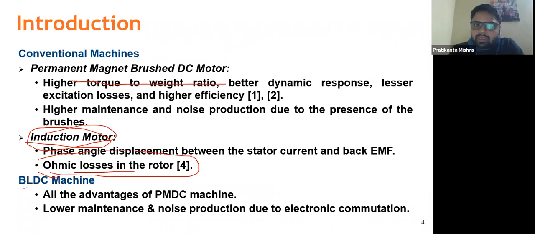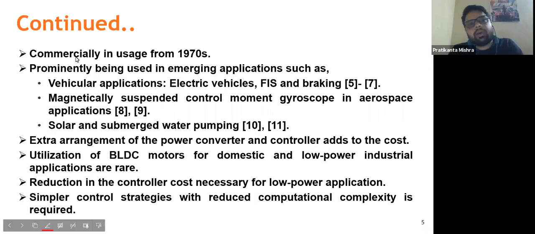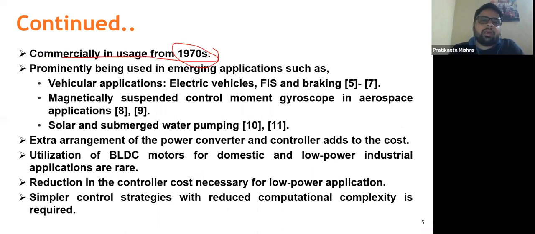We'll be moving to the next slide, and as you can see, the BLDC motor was commercially used from the 1970s, because from then the power electronics switches got introduced, and many applications sequentially came out.